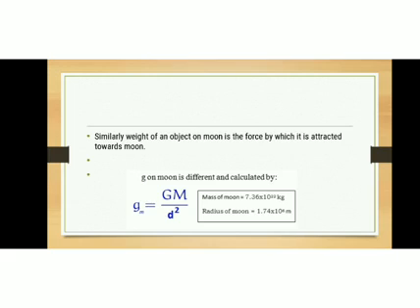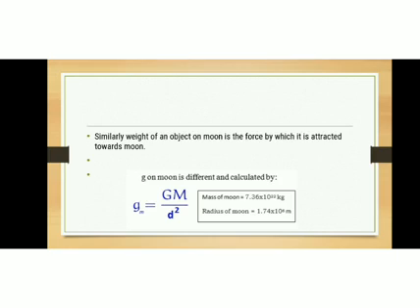Now, there is a difference between the weight of an object on moon and earth. Okay, so if we consider the situation on the moon, the weight of an object on the moon is the force by which the object is attracted towards the moon. The weight of an object on earth is the force with which the object is attracted towards the earth. Similarly, the weight of an object on the moon is the force with which the object is attracted towards the moon.